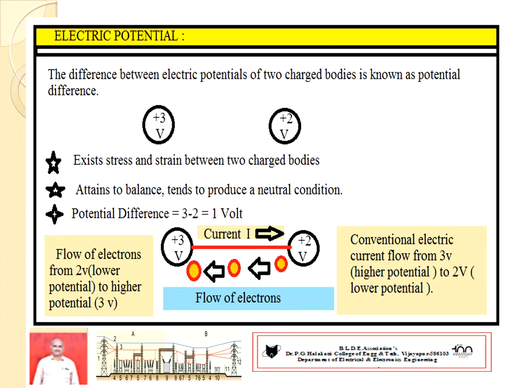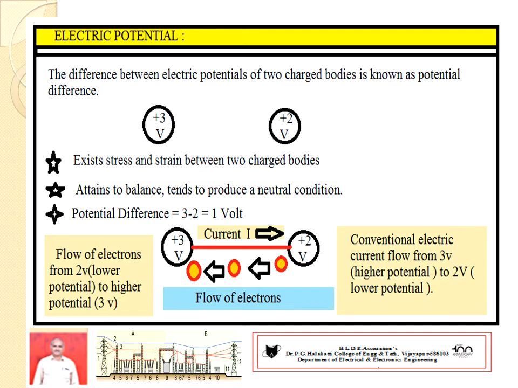Next one, potential difference. Already we know charged bodies have the capacity to do work. Now consider the difference of potentials between two charged bodies.